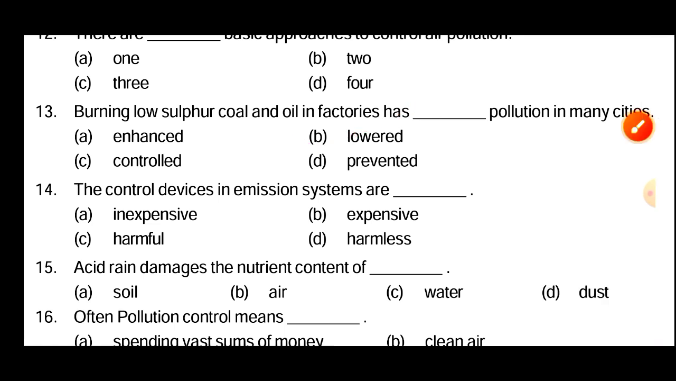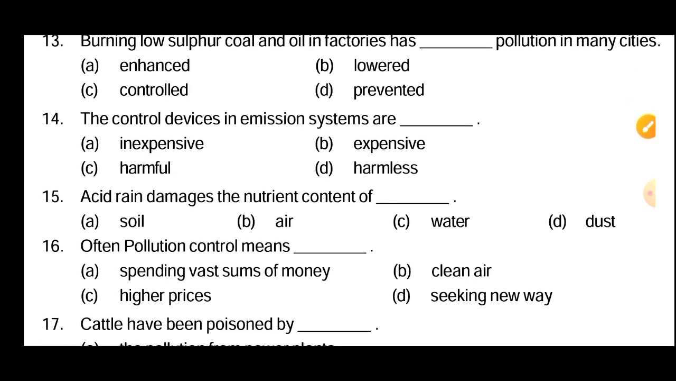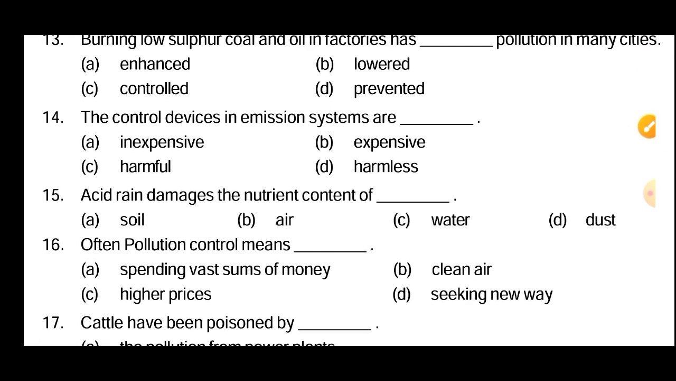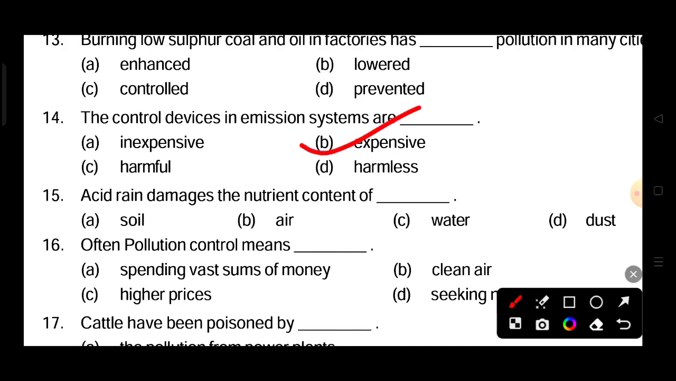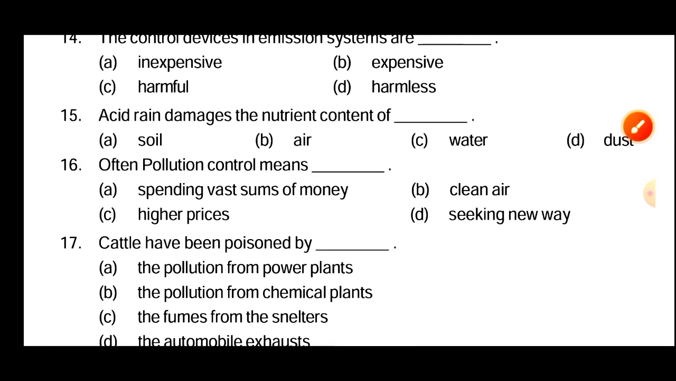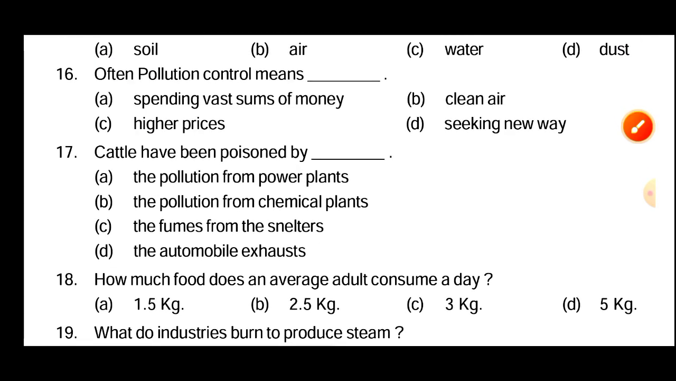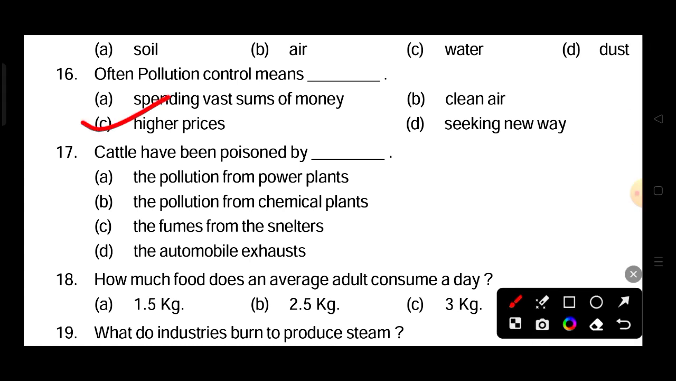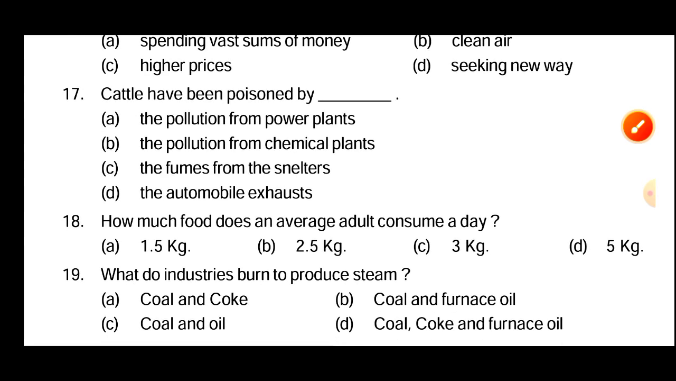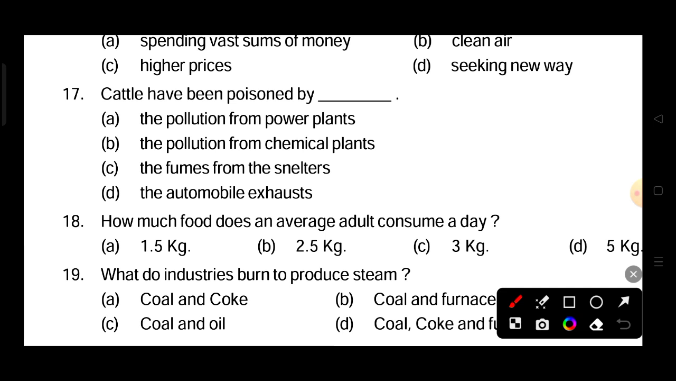Next question. The control device in emission systems are expensive. So the answer is expensive. Next. Acid rain damages the nutrient content of soil. Answer is option A, soil. Next, often pollution control means higher prices. Answer is C. Next, cattle have been poisoned by dex. The answer is C, the fumes from the smelters.